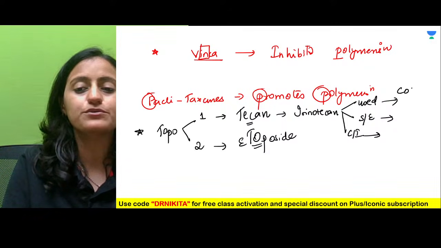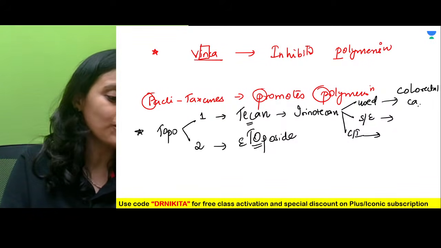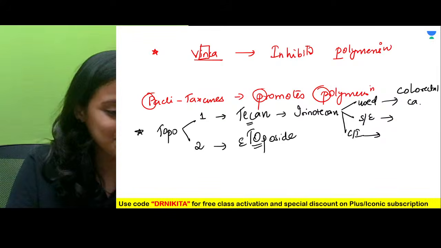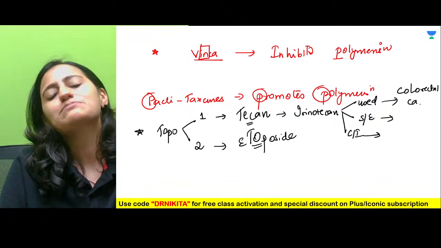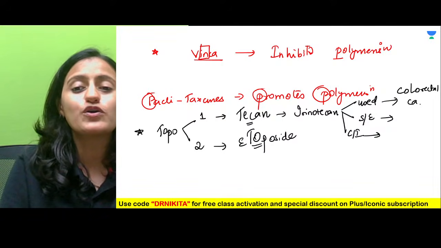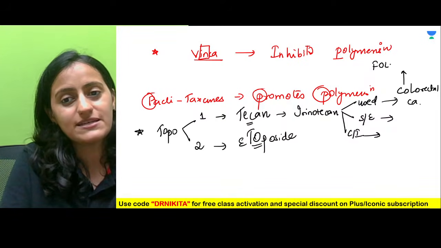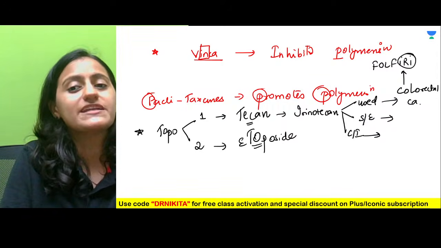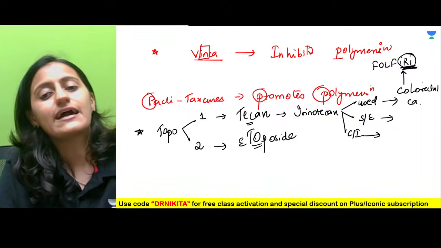Irinotecan is used in colorectal cancer. Very good, Samriddhi. It is contraindicated in Crigler-Najjar syndrome. That's a previously asked question. Absolutely right. It is used in colorectal cancer. What regimen do you have for colorectal cancer where irinotecan is there? It is the FOLFIRI regimen, right? In FIRI, the IRI tells you that it is irinotecan.